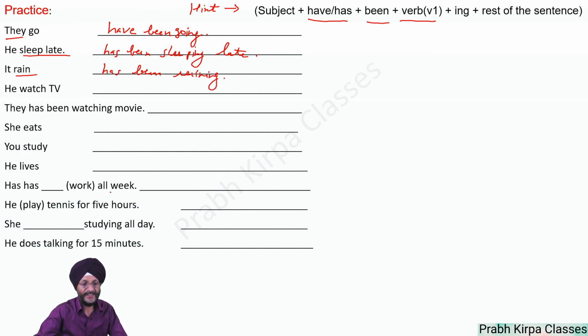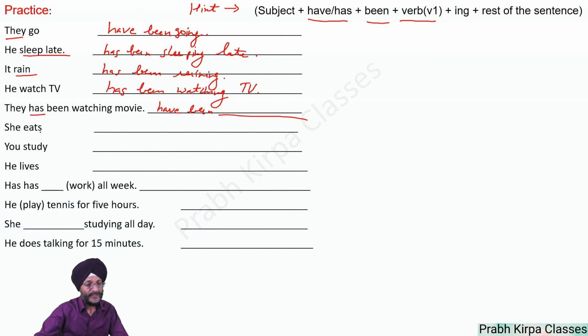We will add ing. He is the third person singular. We will use has. He has been watching TV. They has is wrong. The verb to be used is have. They have been watching movie.